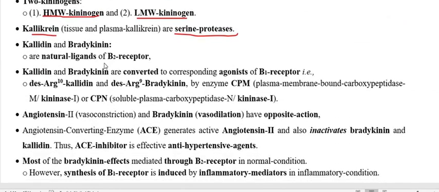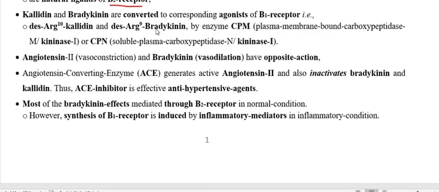That we already discussed about the receptor, beta 2 receptor. So these two kinins, kallidin and bradykinin, act on the beta 2 receptor. Now we already discussed the metabolites of kallidin and bradykinin, that we are calling des-kallidin and des-bradykinin, and their conversion in the presence of their respective enzyme.